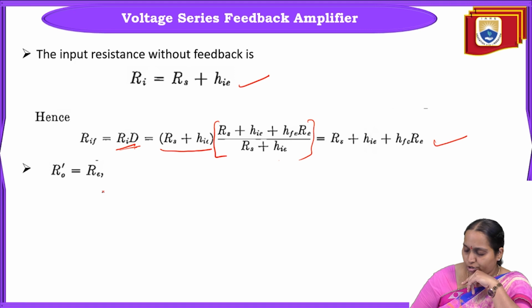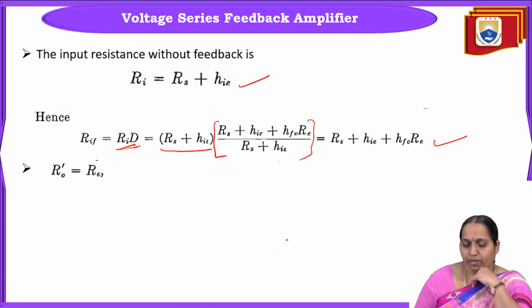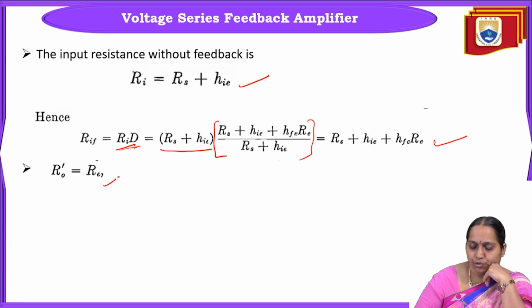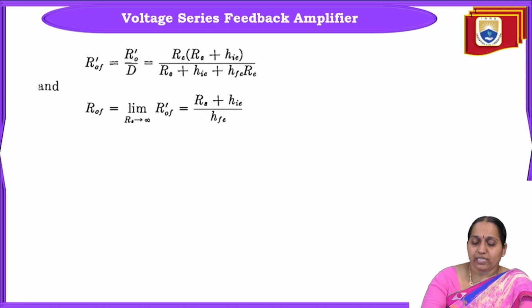Okay. And R0 dash, you can see from this circuit diagram. R0 dash is nothing but looking into these terminals, it is equal to RE. So R0 dash is equal to RE. Finally, we'll try to find out the output resistance R0F dash. R0F dash is equal to R0 dash by D. So R0 dash is how much?